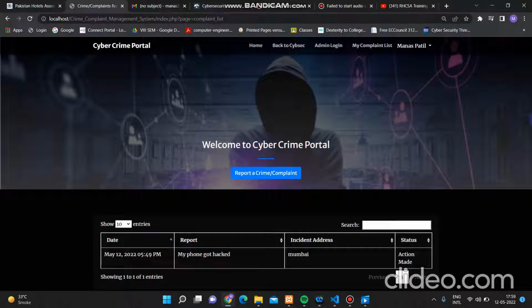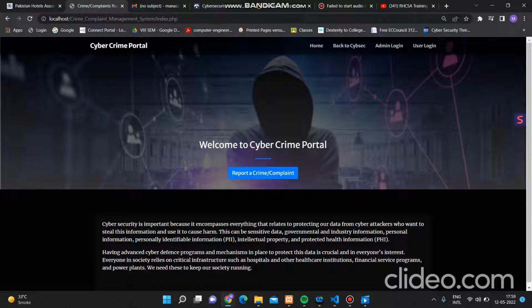So basically this is what the user side of the portal is. The user can simply go to the website, they can register their complaint, the admin panel or the cyber cell will receive the complaint, and accordingly it will assign the team. And if the case has been closed or the whole procedure has been completed, the user will get the update. So these were the two parts, that is the cyber security portal and the cyber crime portal. I'm pretty sure that you must have got a clear idea regarding my final year project.